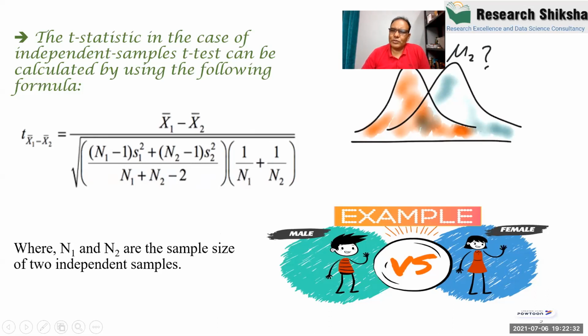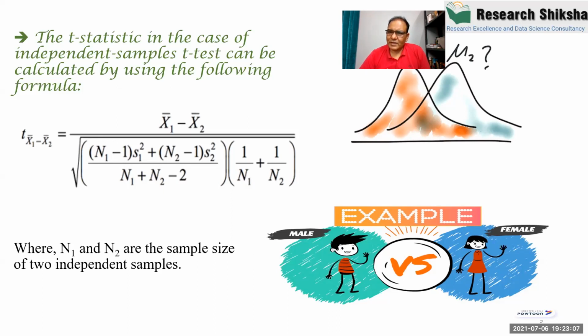Now there are many questions that come to my mind. Sometimes one professor asks me, "Sir, tell me one thing. In my class, there are 70 students, and 15 students are female and 55 students are male. Can I compare female students with male students?"